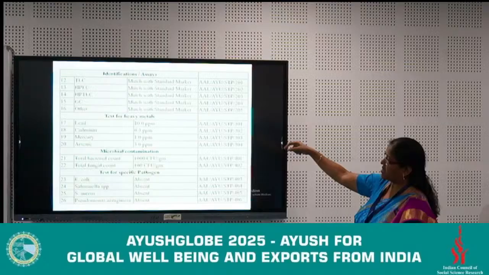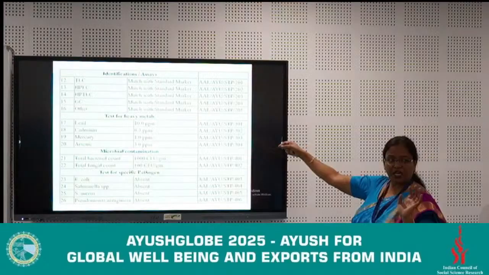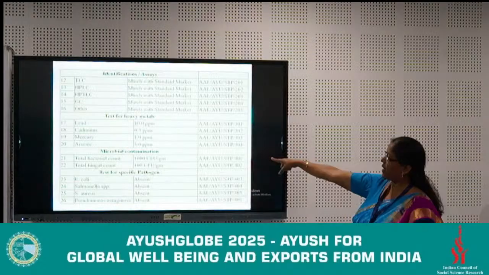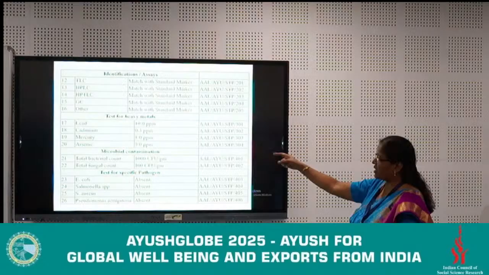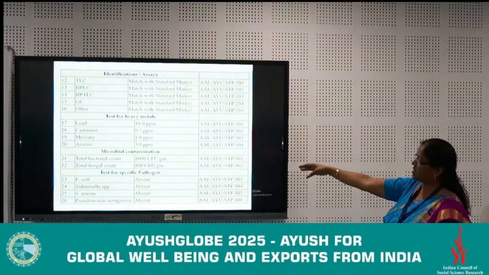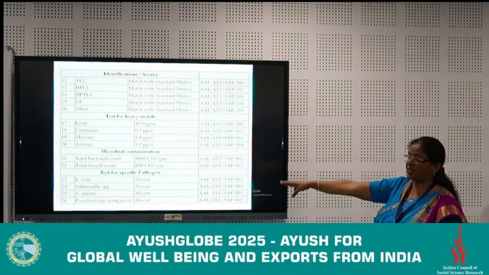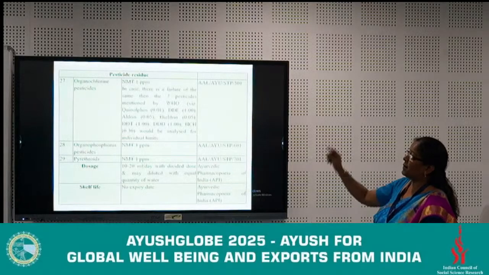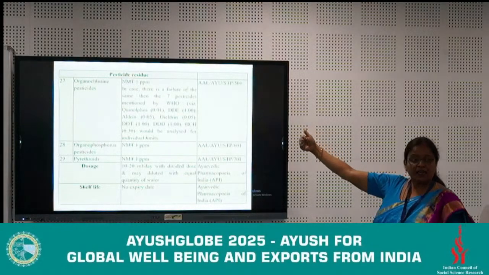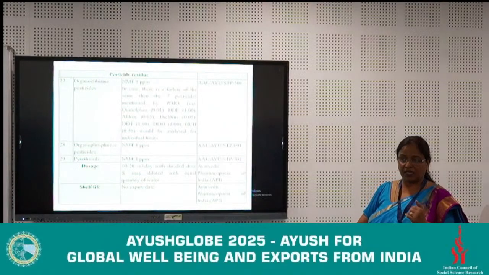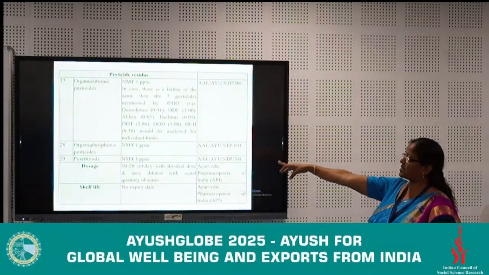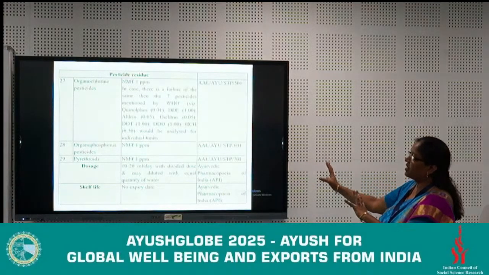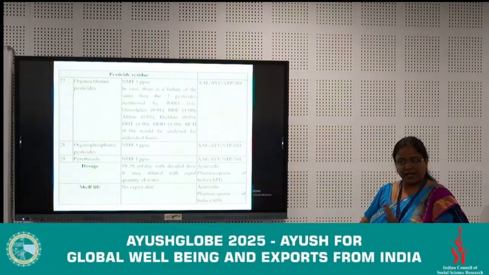Next, heavy metals, a very important one for any Ayurvedic products. Four we are doing and their limits are already given in the API: lead, cadmium, mercury and arsenic. Microbial contamination, that is TBC, TFC, and specific pathogens, gram negative and positive, that is E. coli, Salmonella, S. aureus, that is Staphylococcus, and Pseudomonas. Pesticide residue, total 3 subcategories are there, and total 232 parameters. The subcategories are organochlorine, organophosphorus pesticides, and pyrethroids. Dosage and everything is given in the API guideline.